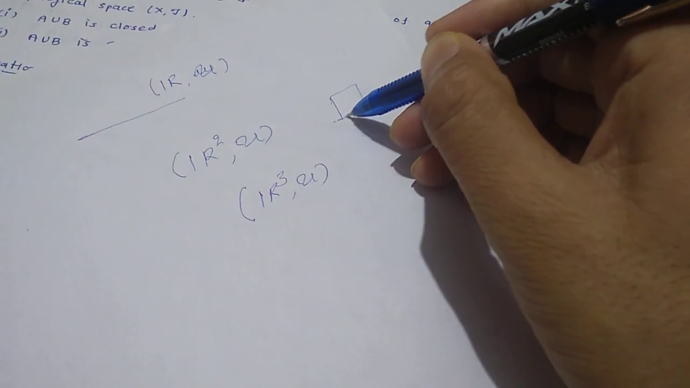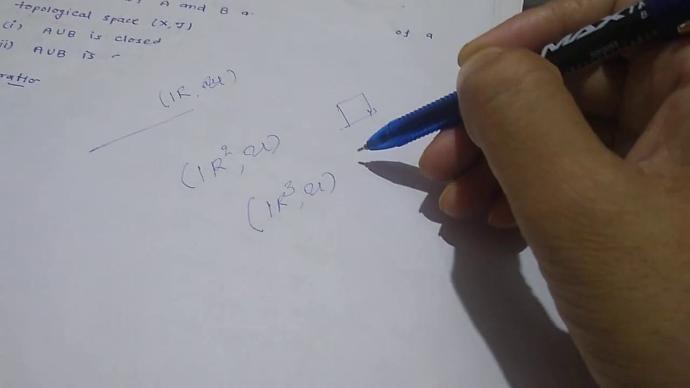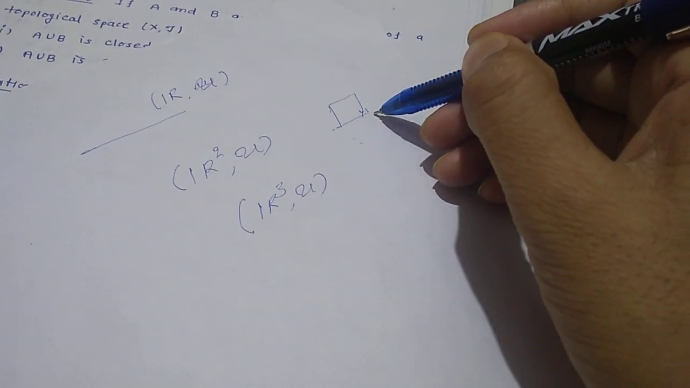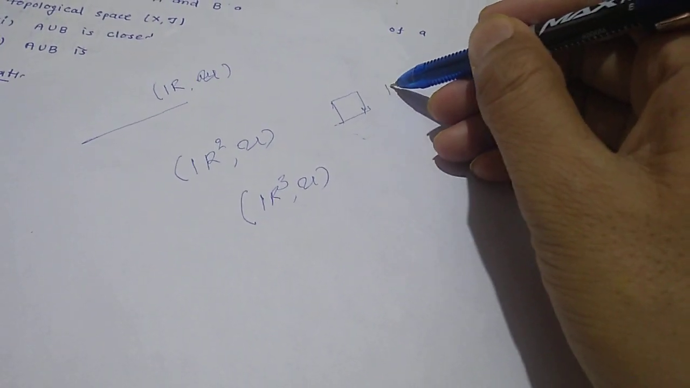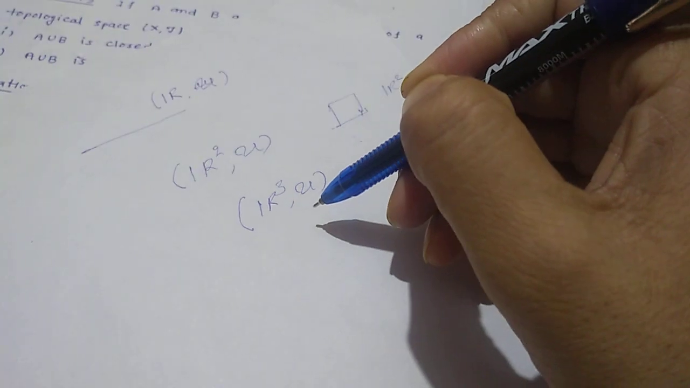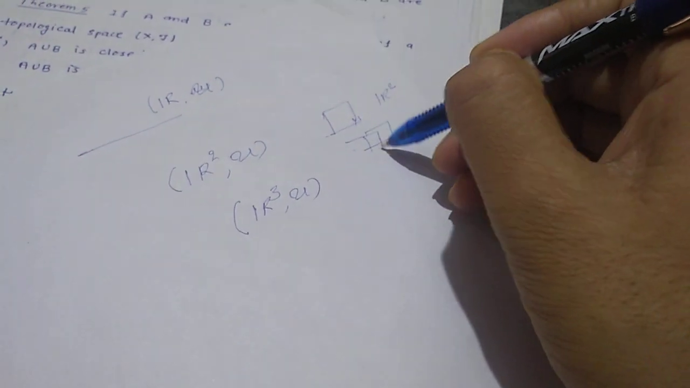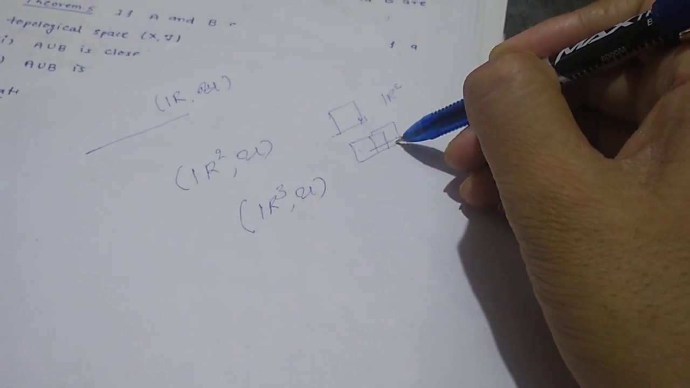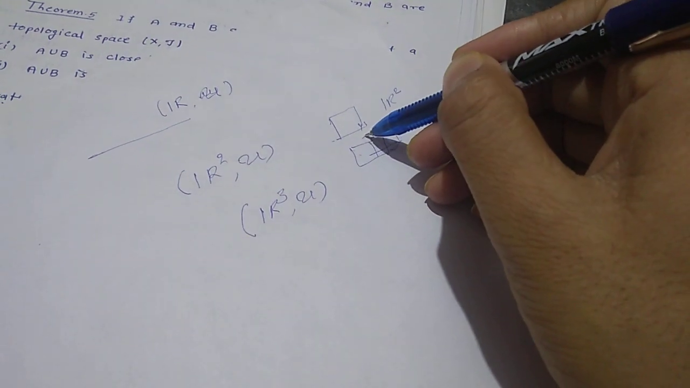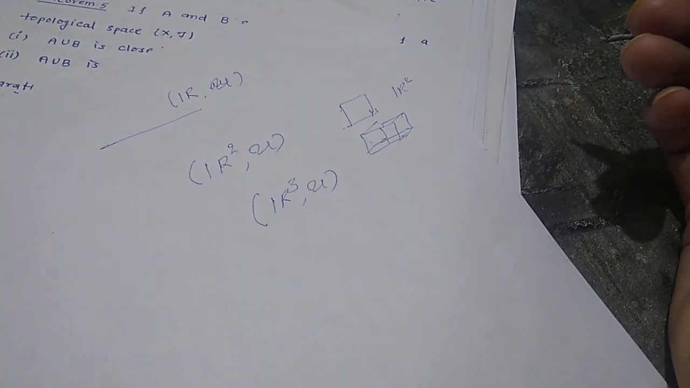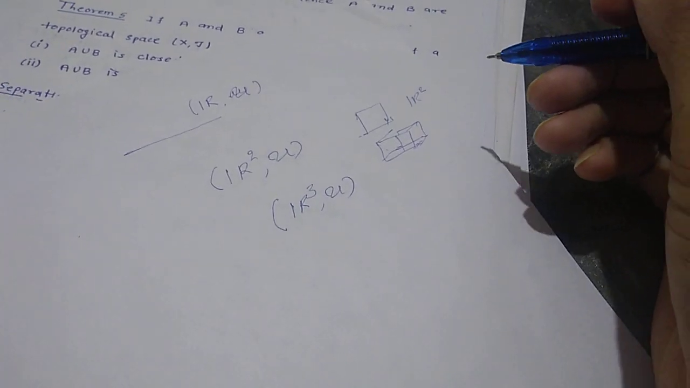A rectangle is a connected subset of R square, and a cuboid is a connected subset of R cube, and many more examples. Disconnected sets.